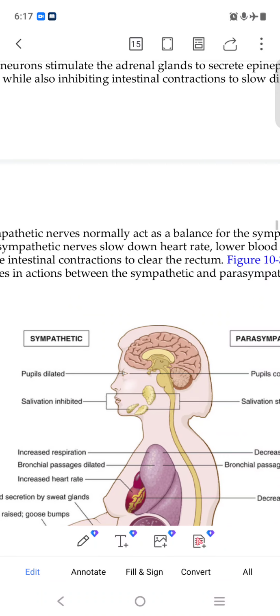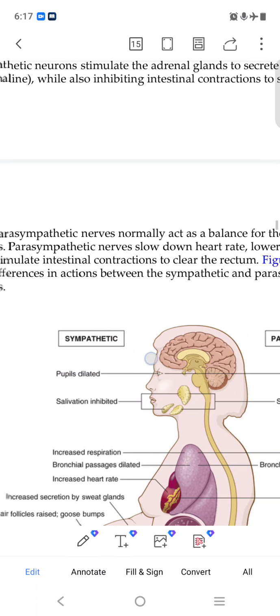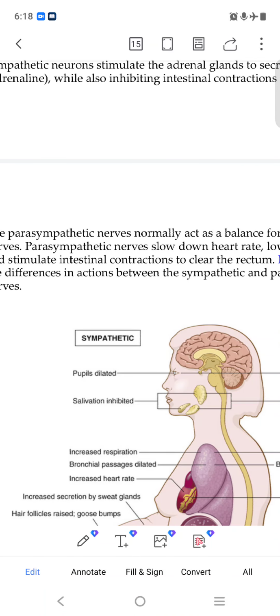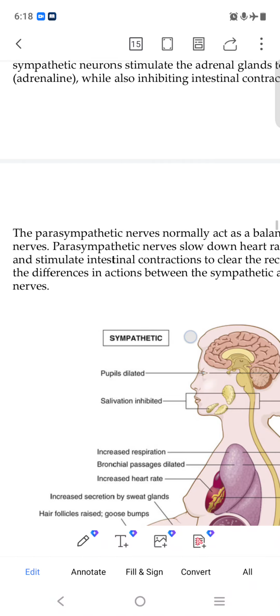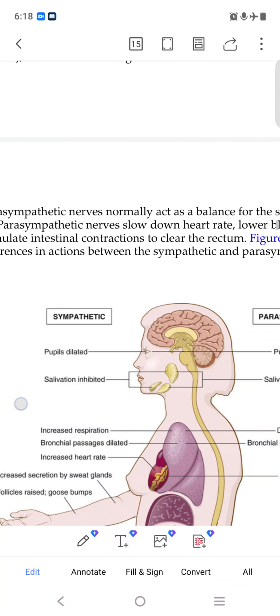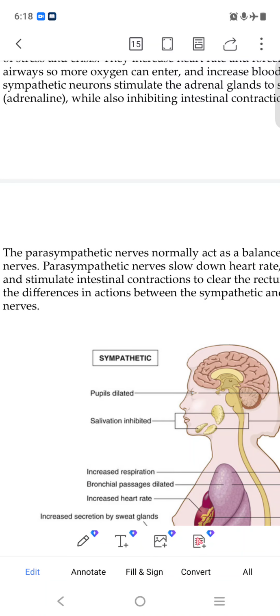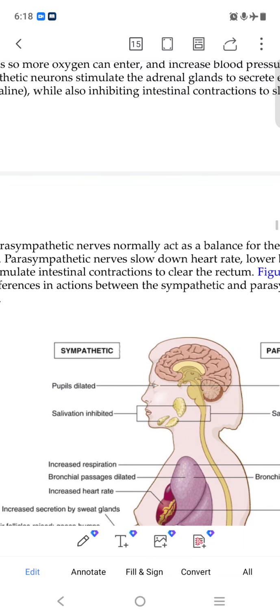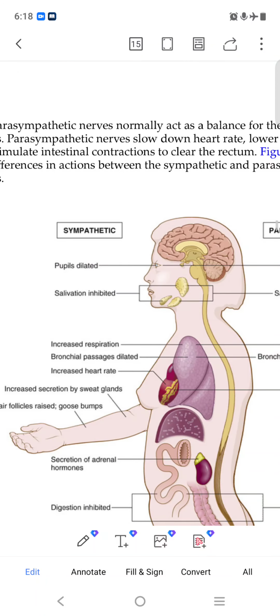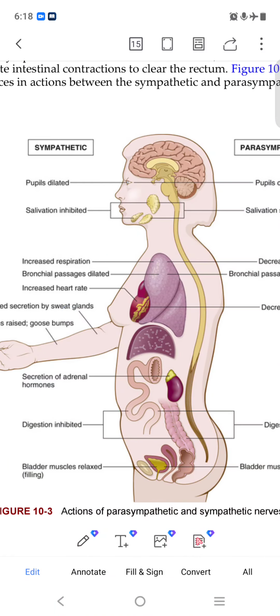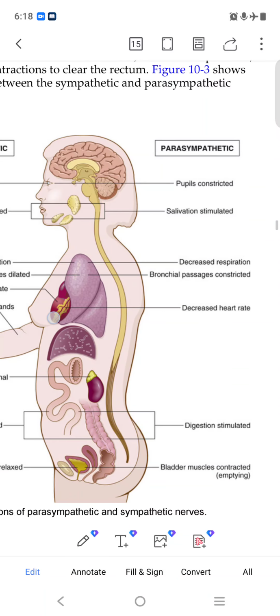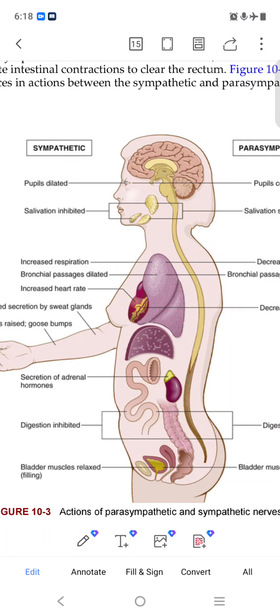Parasympathetic nerves normally act as a balance for the sympathetic nerves. Parasympathetic nerves slow down the heartbeat, lower blood pressure, and stimulate intestinal contraction to clear the rectum. So the parasympathetic nervous system makes our body normal. When anything happens suddenly and we get shocked, parasympathetic and sympathetic both act.